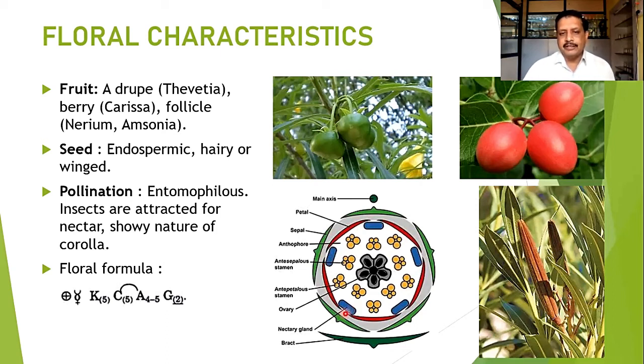So the connection has been shown, and at each point you can observe the presence of a staminal corona. In blue color, it has been shown that it has formed a tube, and the corolline corona is present. These are all the stamens. Most of the time the number of stamens is equal to the number of sepals and petals. So it has been shown in the floral diagram.